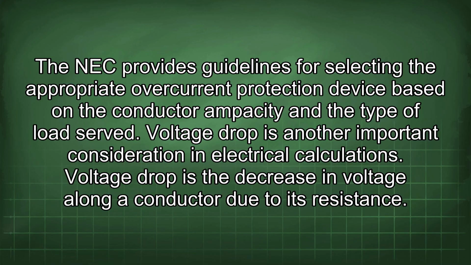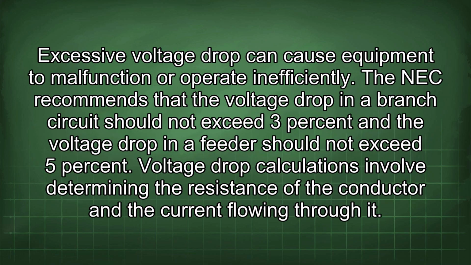load served. Voltage drop is another important consideration in electrical calculations. Voltage drop is the decrease in voltage along a conductor due to its resistance. Excessive voltage drop can cause equipment to malfunction or operate inefficiently. The NEC recommends that the voltage drop in a branch circuit should not exceed 3% and the voltage drop in a feeder should not exceed 5%. Voltage drop calculations involve determining the resistance of the conductor and the current flowing through it.